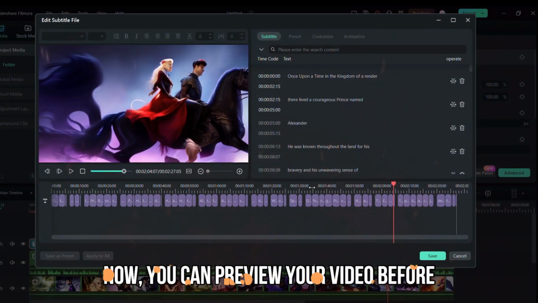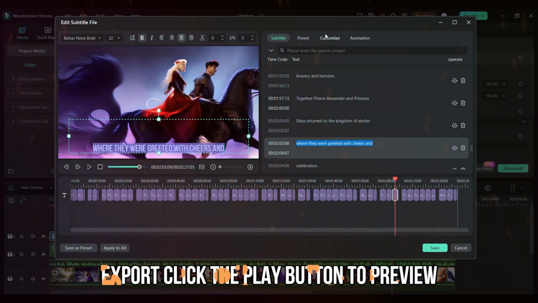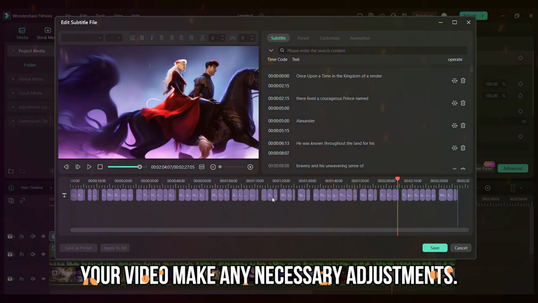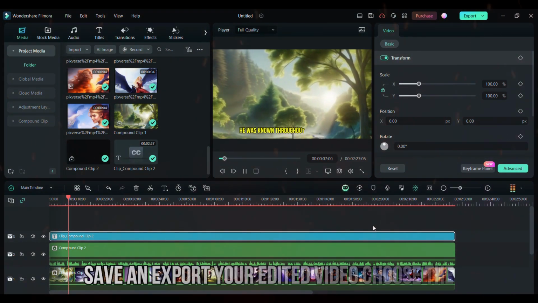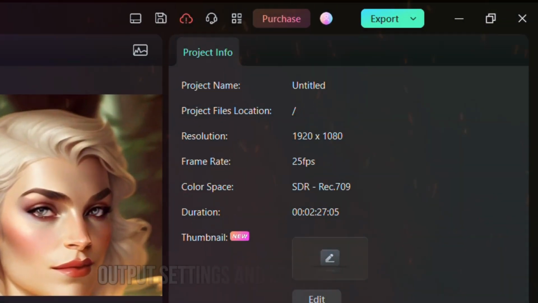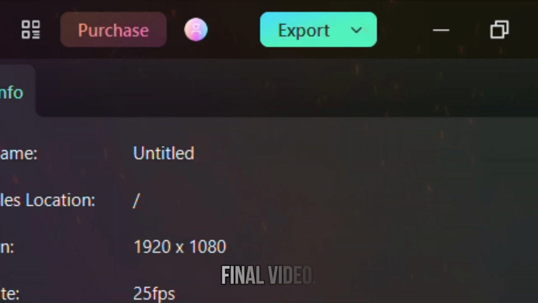Now you can preview your video before export. Click the play button to preview your video. Make any necessary adjustments. Once you're satisfied, click on Export to save and export your edited video. Choose the output settings and location to save the final video.